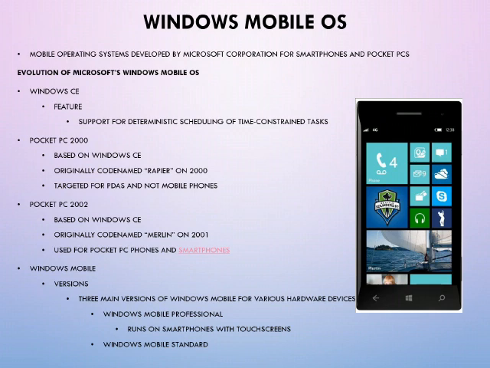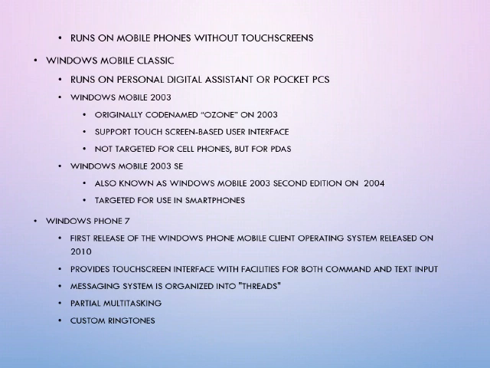And the next one is Windows Mobile. There are 3 versions of Windows Mobile. One is Windows Mobile Professional, which will be running on your smartphones with touch screens. The next is Windows Mobile Standard, and this will be running on your mobile phones without touch screens. And the third one is Windows Mobile Classic, and this particular Mobile Classic will be running on your PDAs.